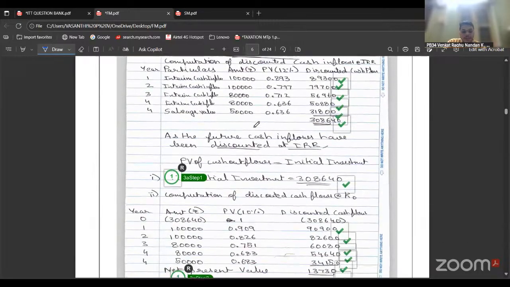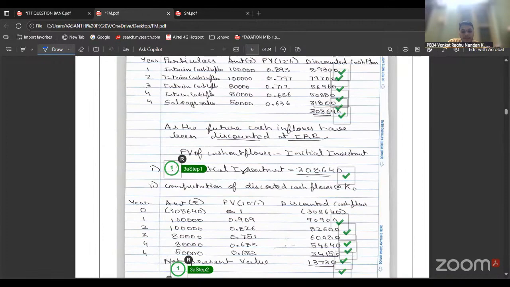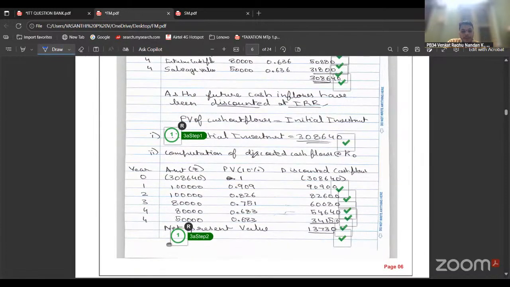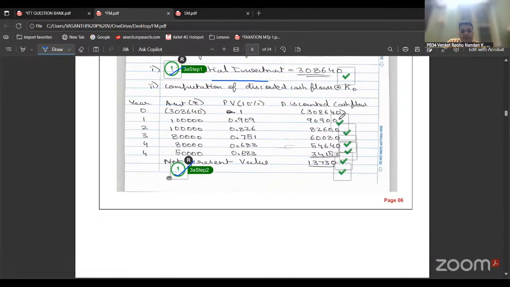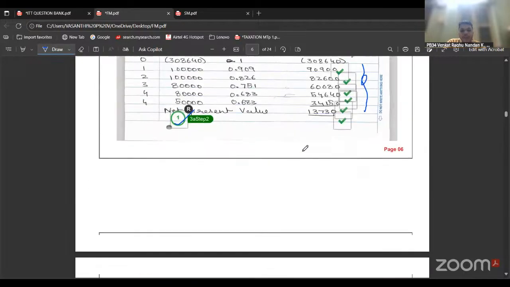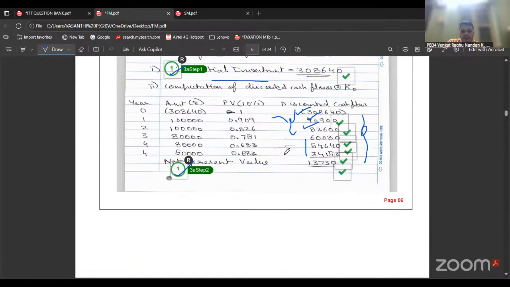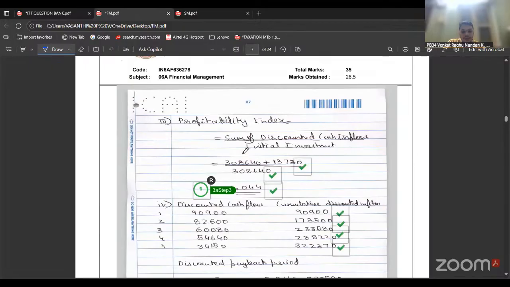Here also, he has chosen the 3A question, which was about investment decisions. This has the same stepwise marking. In this particular paper, they had given different types of sub questions, and each sub question carries marks. See, stepwise 1 mark, 1 mark. And each discounted cash flow, they would give marks. So even if you write 1, 2, 3, if these 3 are correct, they would proportionately give the marks, even though the other 3 are wrong. So no need to worry that they won't give full marks. So that's fine.